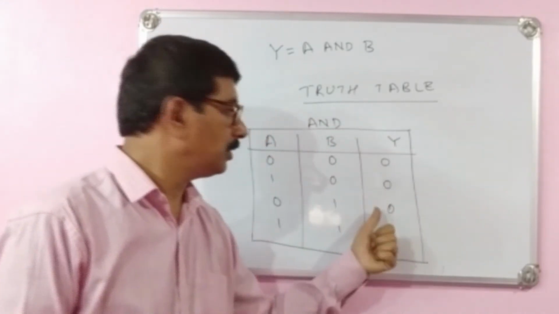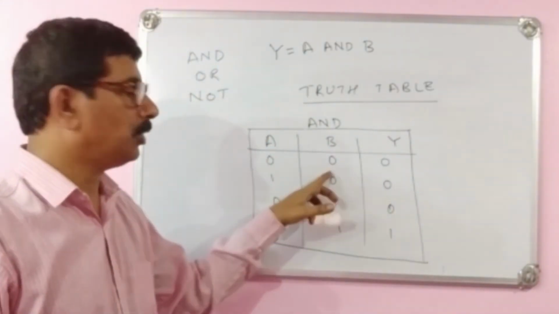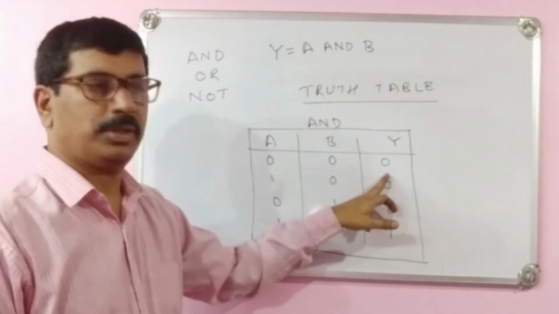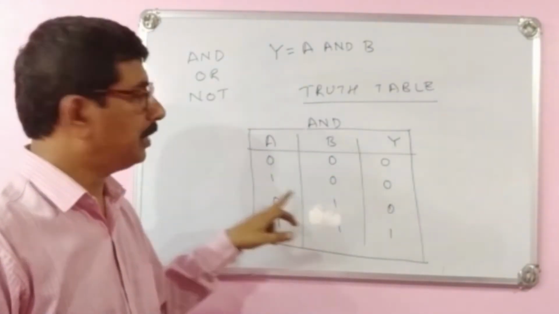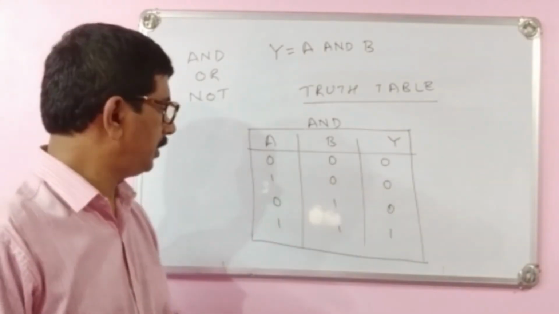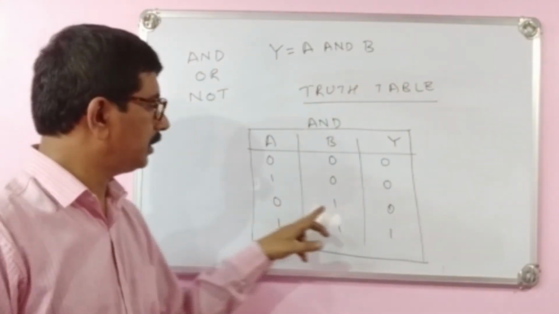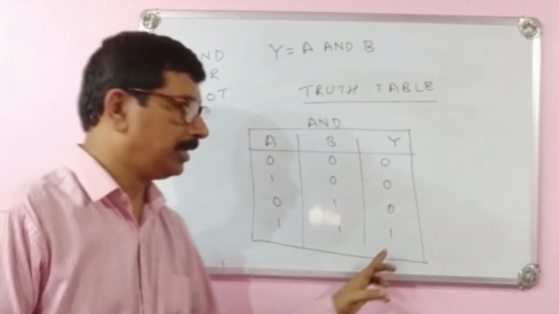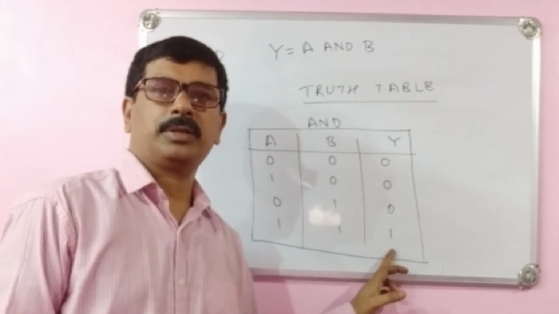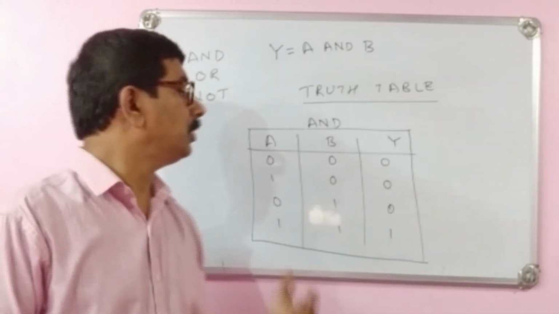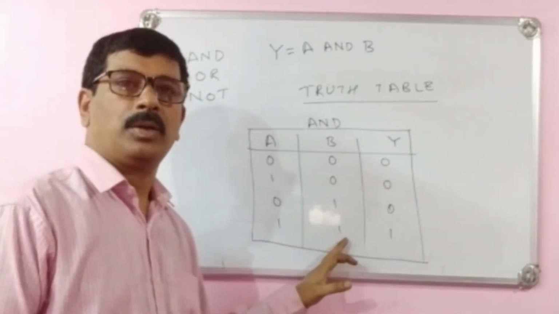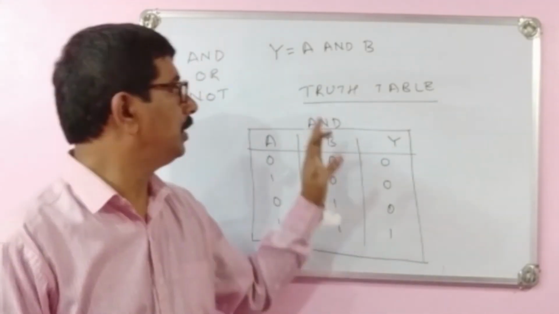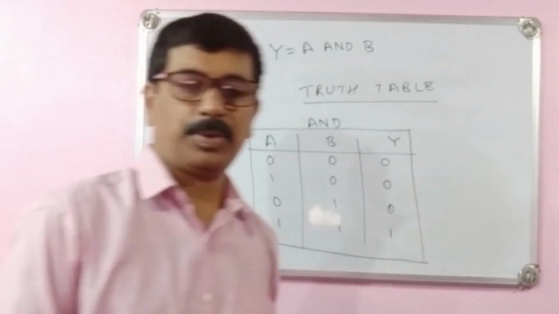Otherwise, no result. 0, 0 means A is not selected, B is not selected, so no result. A is selected but B is not selected, no result. A is not selected but B is selected, no result. But if both are selected, then there is a result. That means when both the inputs are selected, then only it gives the result. That is the meaning of the AND truth table.